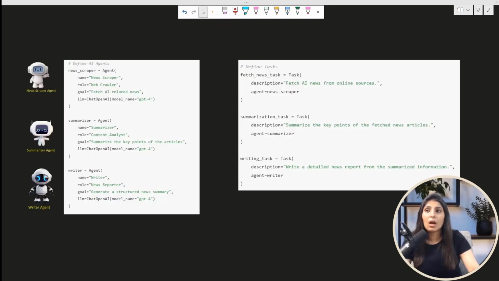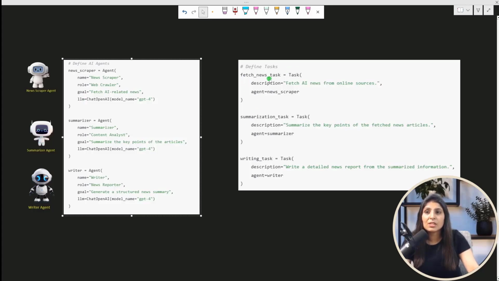Now let's see in coding how we do that. See, this part I have shown you, right? This is how we create an agent. Here we have created the news scrapper agent. This is a summarizer agent, and this is the writer agent. And I have told you whenever you create agents, you will provide these details. So we have done that. And here we have defined the task.